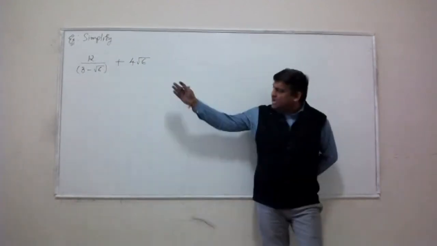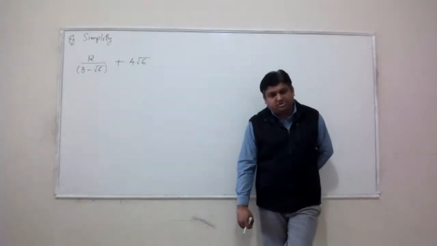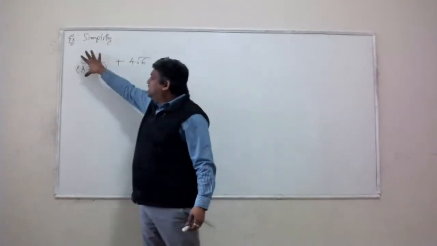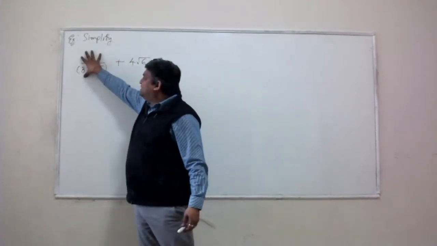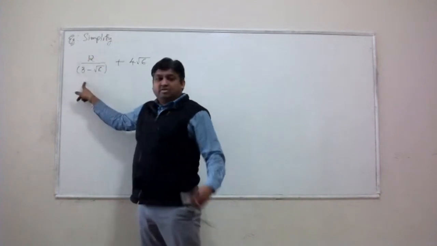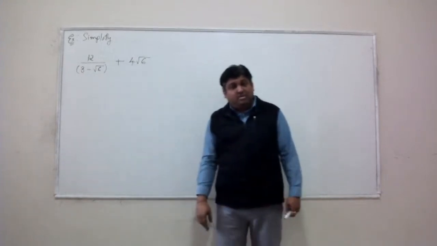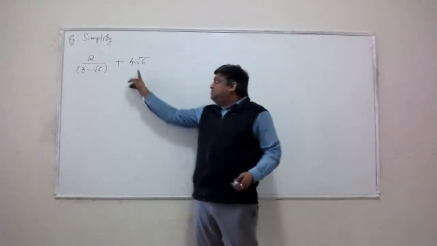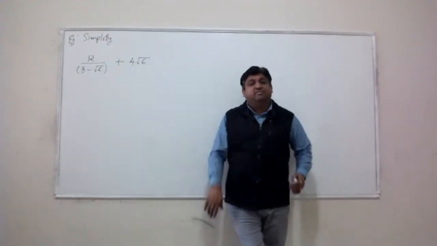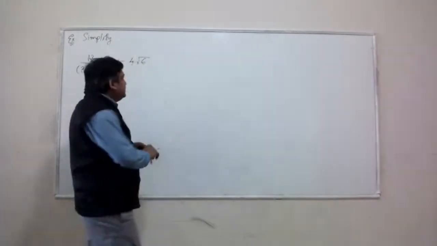All right, suppose we would like to simplify this two-term expression. This is the first term, this is the second term. What I really want to do here is rationalize the first term. I would like to get rid of that radical from the denominator of the first term. And once that is done, I'm going to add 4 square root 6 to it to see if I can simplify the like terms further. Okay, so let's do that.